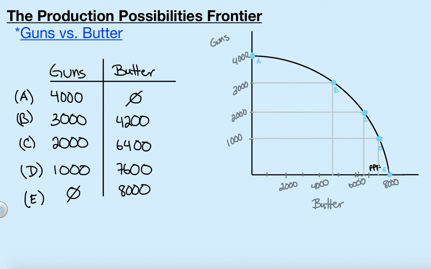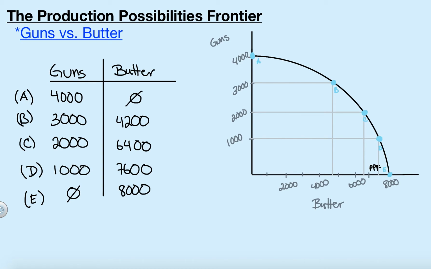Look at what's happening to the units of butter. When we give up our first 1,000 units of guns, we're able to get back a very, very large amount of butter. For that first 1,000 units of guns that we give up, we're able to get 4,200 units of butter. If we give up another 1,000 units of guns, we can come over here and say that the distance between these two numbers would give us the trade-off of producing more guns versus more butter.